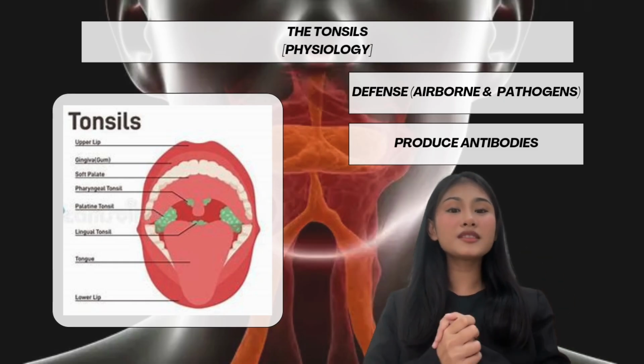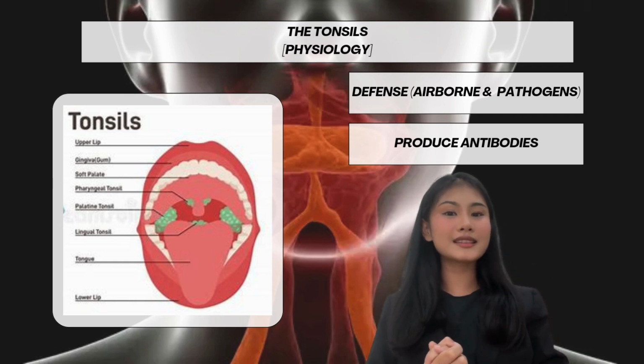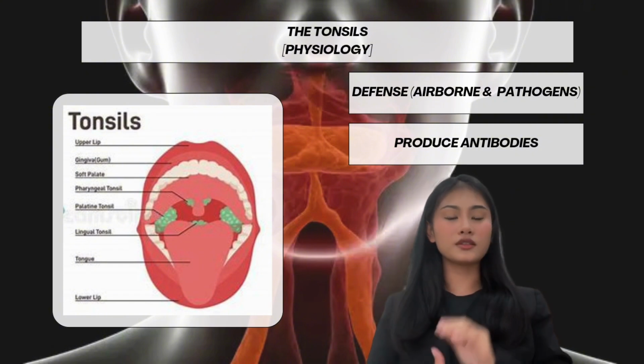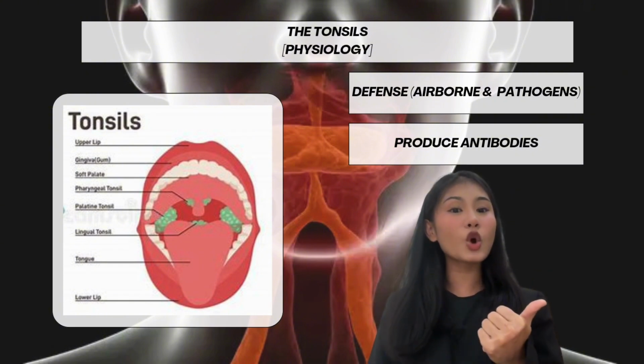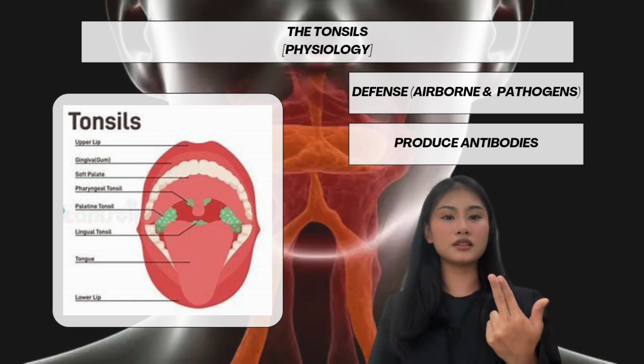Next part are the tonsils. The tonsils are an important part of the body's immune system, serving as the first line of defense against airborne and ingested pathogens. There are three types of tonsils, which are the palatine tonsils, the pharyngeal tonsil, which is the adenoid, and the lingual tonsils.